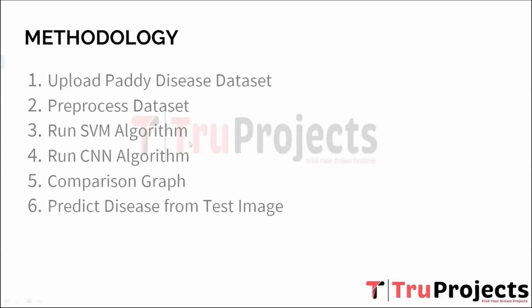Third, run SVM algorithm. It involves applying the support vector machine, that is SVM algorithm, to the pre-processed dataset. SVM is a machine learning technique used for classification tasks. Fourth, run CNN algorithm. It entails using convolutional neural network, that is CNN, for paddy disease detection. CNNs are deep learning algorithms particularly well suited for image analysis.